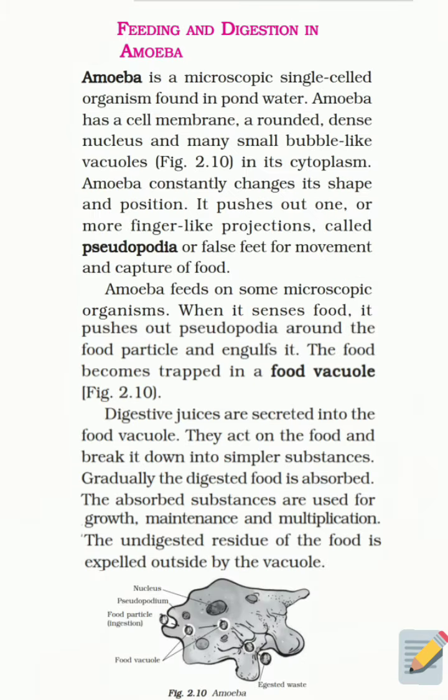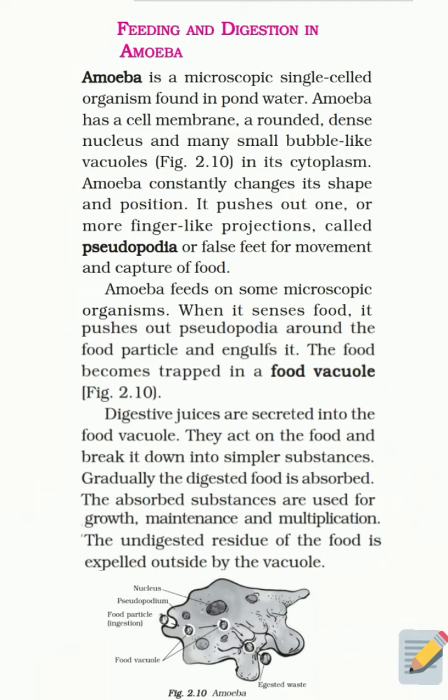Now class, coming to our next topic, that is feeding and digestion in amoeba. So all of you know class that amoeba is a single-celled organism. It is not a multicellular organism. So everything from ingestion to digestion to egestion happens inside a single cell only. Amoeba is a microscopic single-celled organism found in pond water.